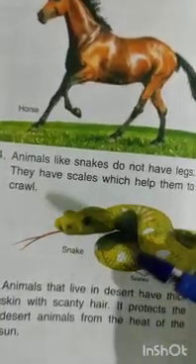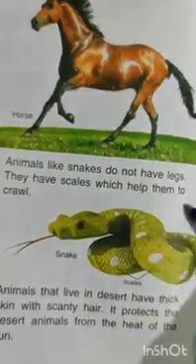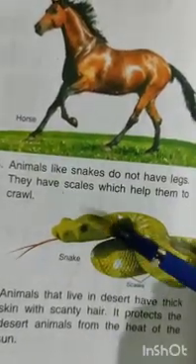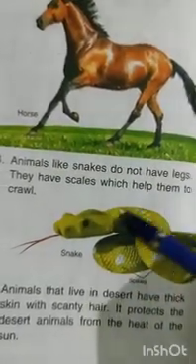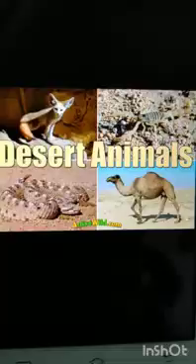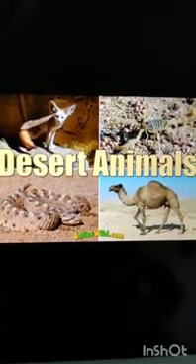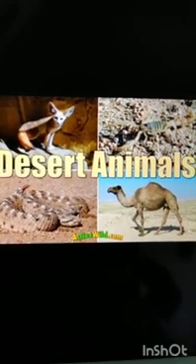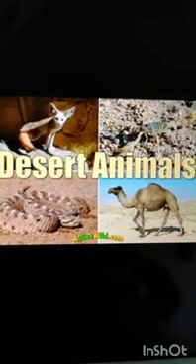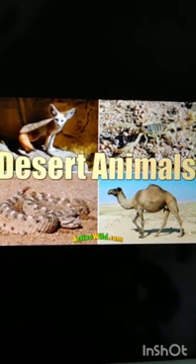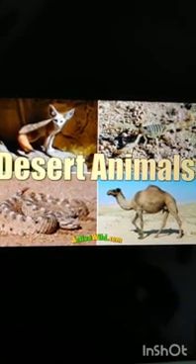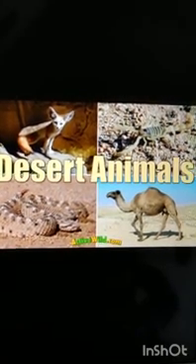Now, animals like snakes do not have legs. They have scales which help them to crawl. Some animals live in the desert. Animals that live in the desert have thick skin with scanty hair. It protects the desert animal from the heat of the sun.